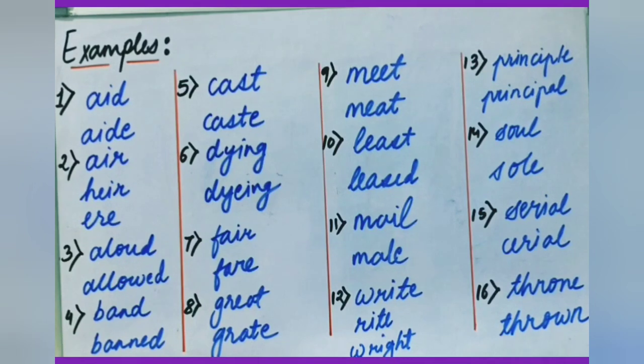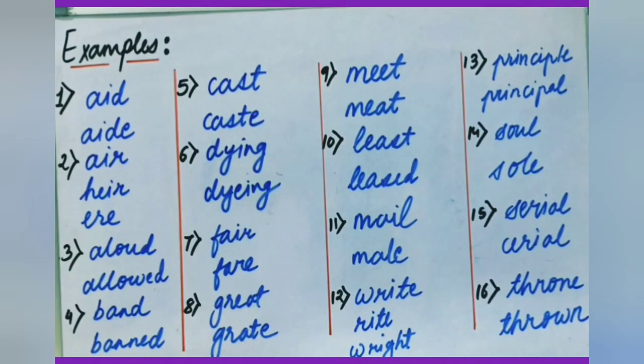The last one, throne, thrown. Pronunciation here is also the same. First, throne means the king's throne, and thrown is the past participle of the word throw. So these all were the examples of homophones.